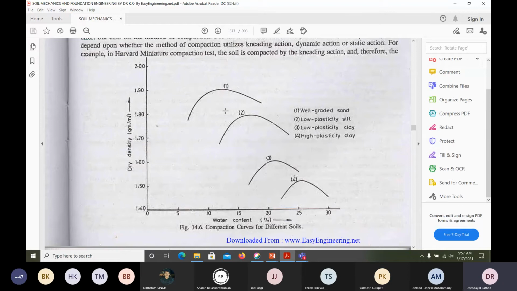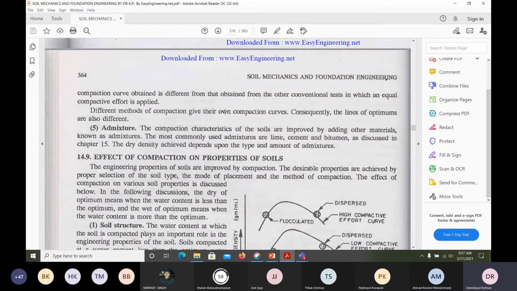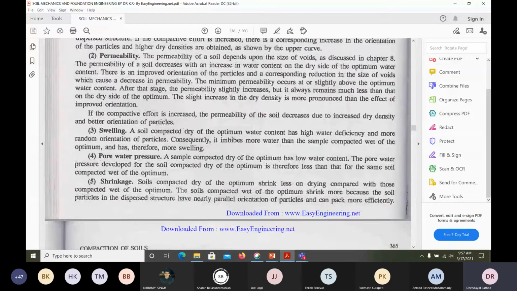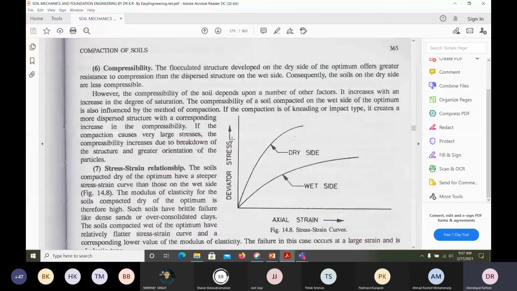But whatever the soil may be, we have to test in the laboratory, and only then recommend the optimum moisture content. So this is the soil structure, as I told you, the flocculated one, and this one is the dispersed structure after compaction, because of the high compactive effort. That's what is given. Very simple topic. This chapter, one reading is enough to understand.